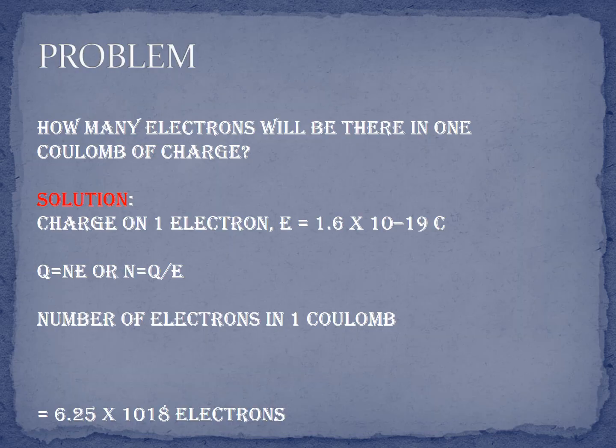Okay children, next we have to study measuring electric charge. How do we measure electric charge? Electric charge is measured in coulomb, and the symbol of coulomb is C. The charge of an electron is numerically a very tiny value. The charge of an electron is the fundamental unit, equal to 1.6 multiplied by 10 power minus 19 coulomb.